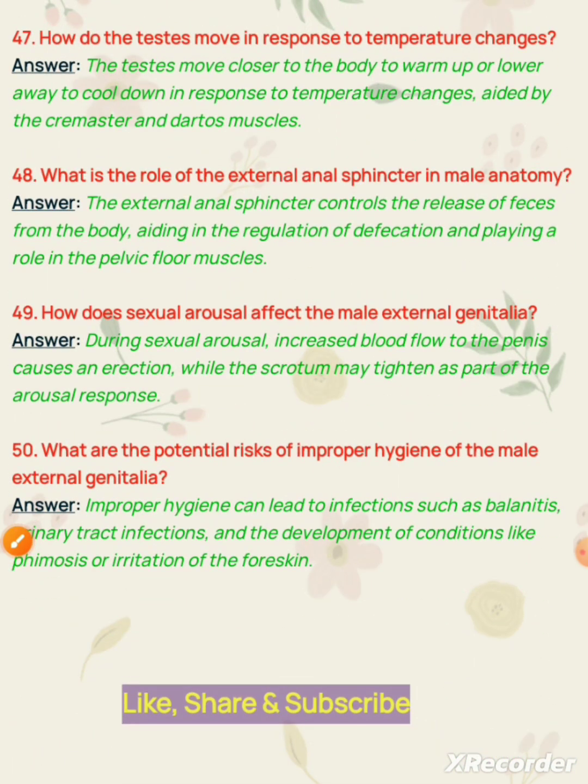Question number 49. How does sexual arousal affect the male external genitalia? Answer. During sexual arousal, increased blood flow to the penis causes an erection while the scrotum may tighten as part of the arousal response.